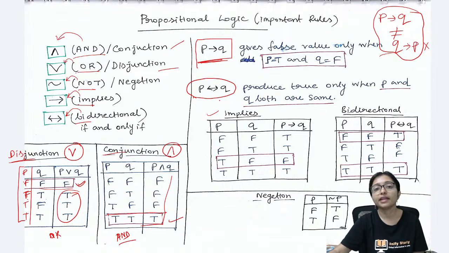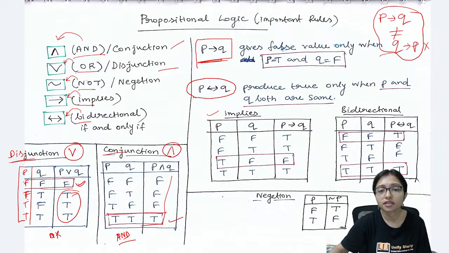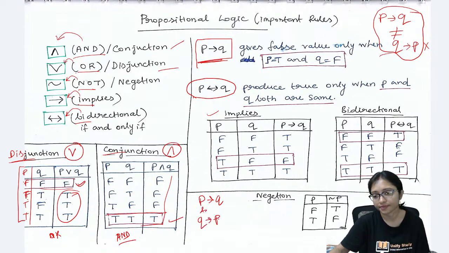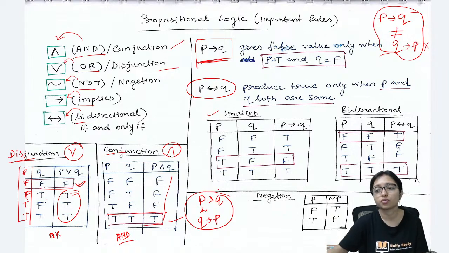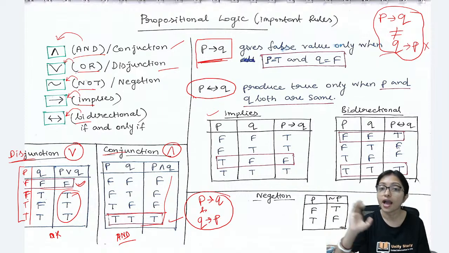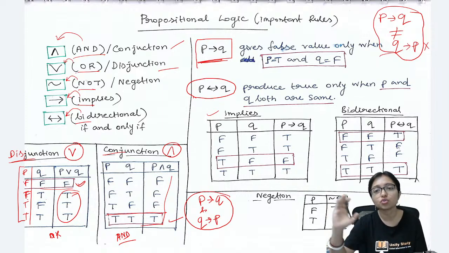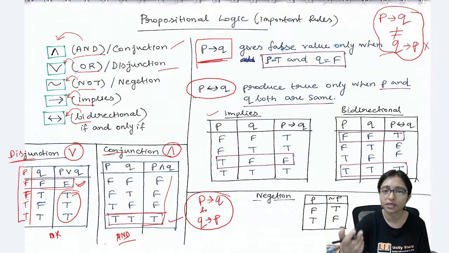The meaning of double implication is P implies Q and Q implies P, when both are true, vice versa. That is called double implication. I am telling that if P is true, then Q is true, and if Q is true, then P is true. Okay.